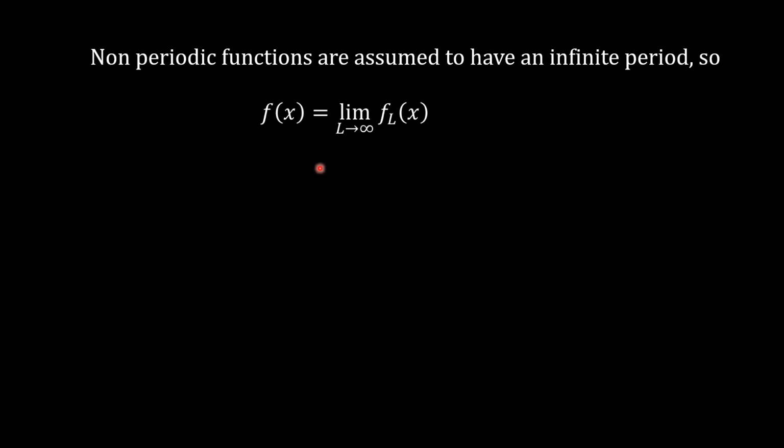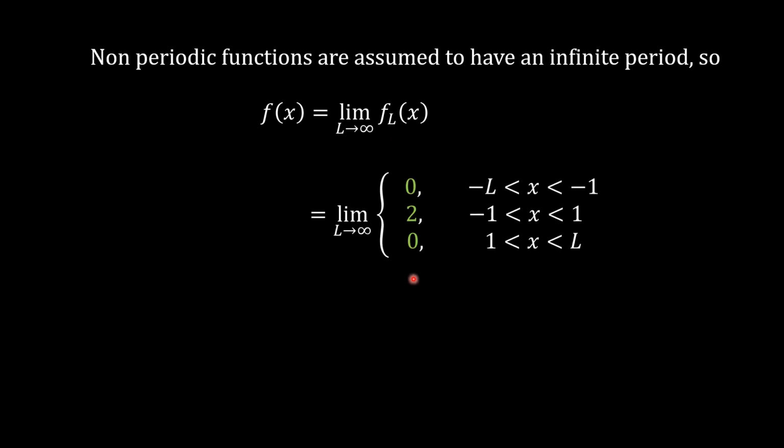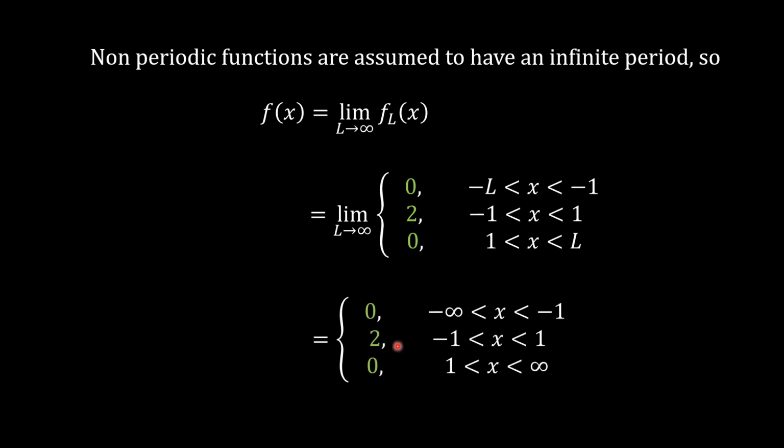So f(x) is equal to the limit as L tends to infinity of f_L(x). Replacing f_L(x) with the given function, in this interval we replace each L by infinity. That gives us 0 in the interval minus infinity to minus 1, 2 in the interval minus 1 to 1, and 0 in the interval 1 to infinity.